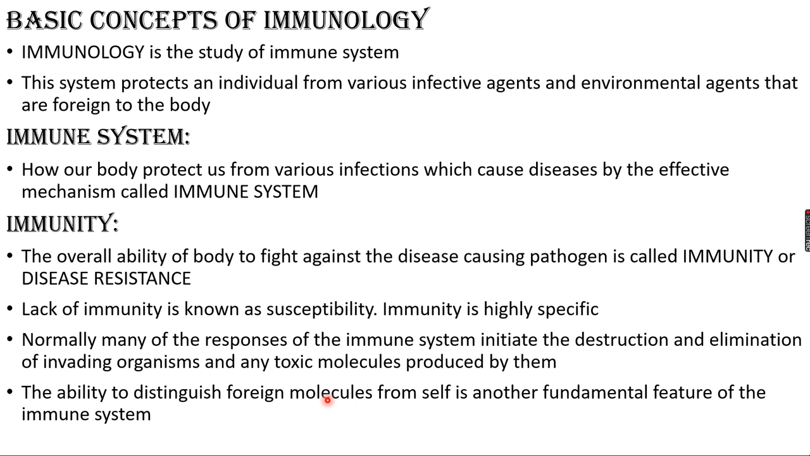The ability to distinguish a foreign molecule, meaning germs and pathogens, from self. Self means that in our body itself we have self proteins and self antigens. The immune system can recognize whether it is self, present in our body, or a foreign substance. Distinguishing and analyzing whether it is a foreign substance or self is the important feature of our immune system.